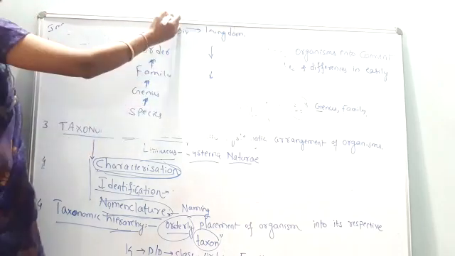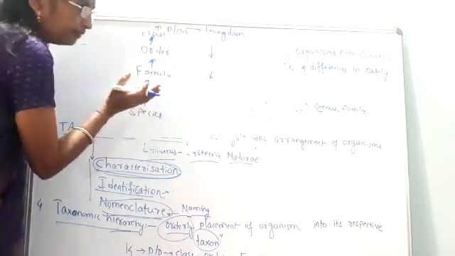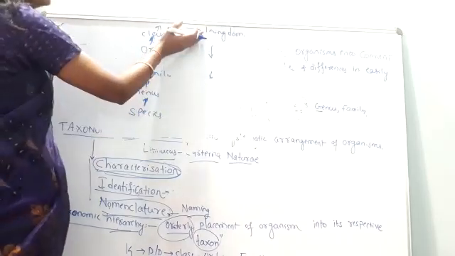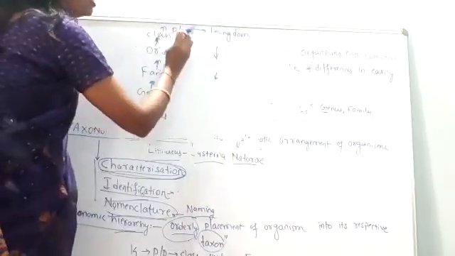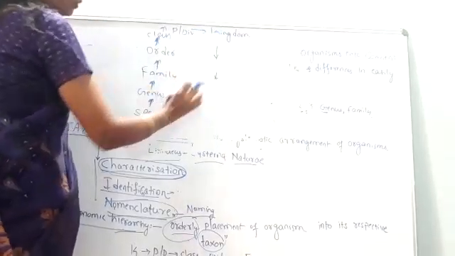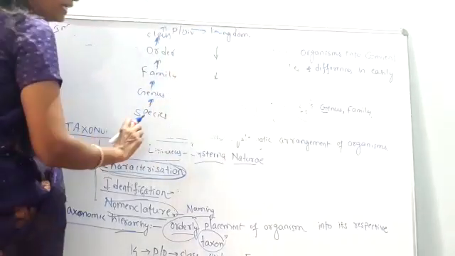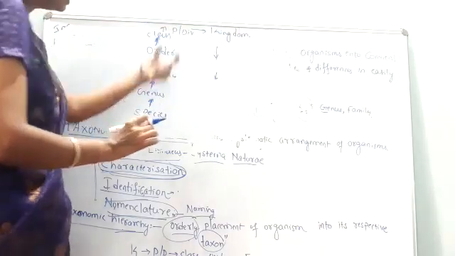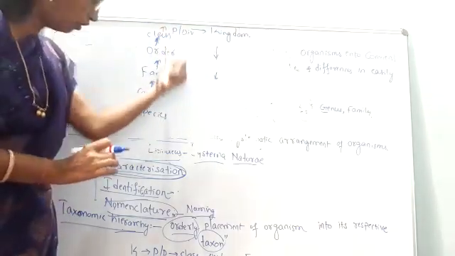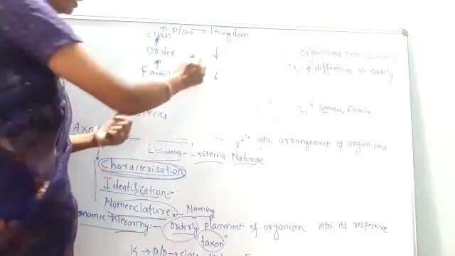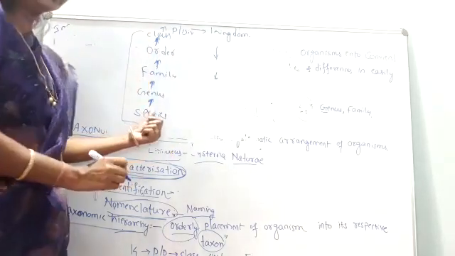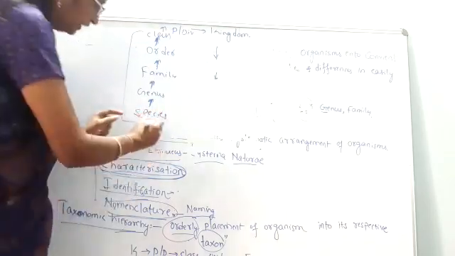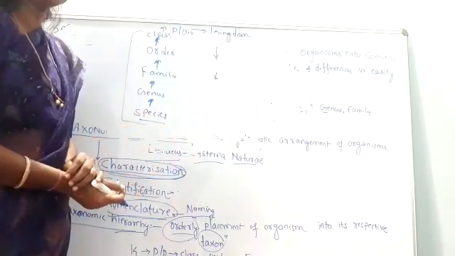Means simple to complex. Okay. As we move from lower to higher, the characters become less common. Here the characters are more common, here less common. So we will discuss the detailed definitions of all these, the features or characters or definitions of all the taxonomic hierarchy categories, each one in the next video in detail. Okay.